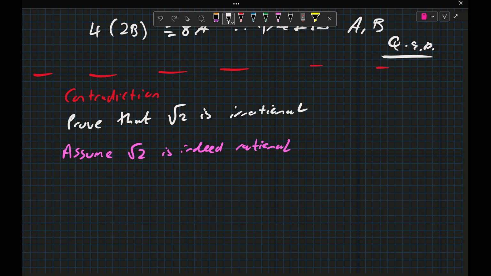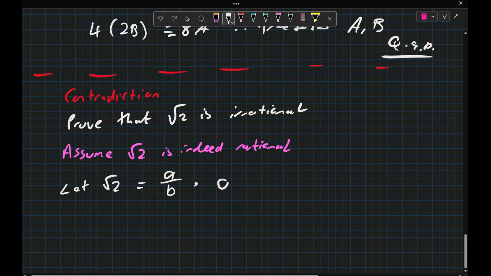So how we're going to work this is we're going to say let the square root of 2 equal some rational a over b, where a and b firstly are positive integers, but also a is not some multiple of b, where the scaling factor is also a positive integer. So we're having this be in its simplest form of some fraction.